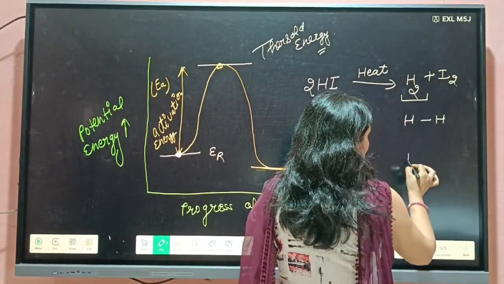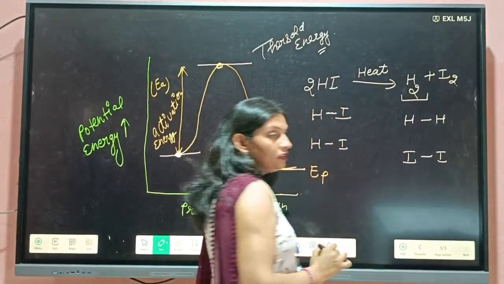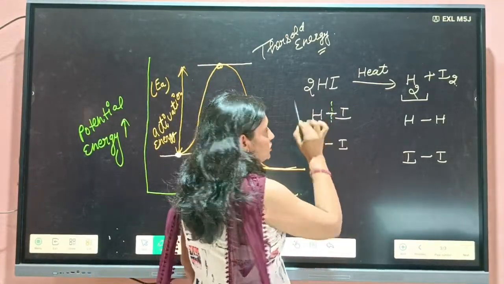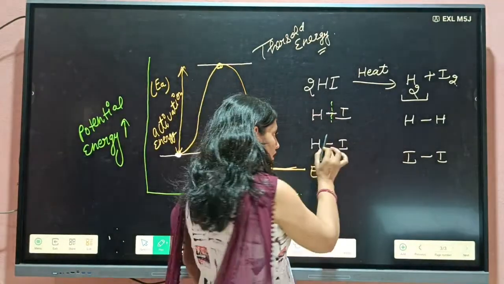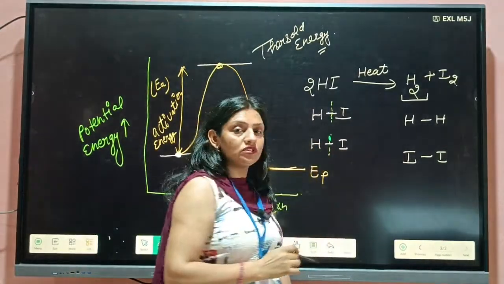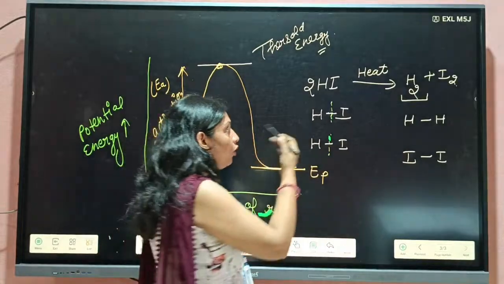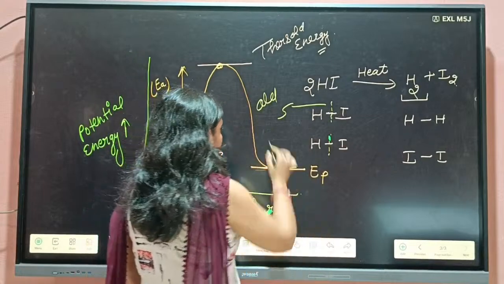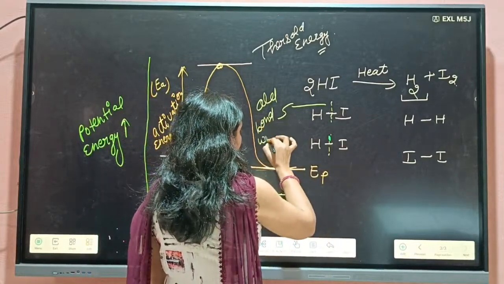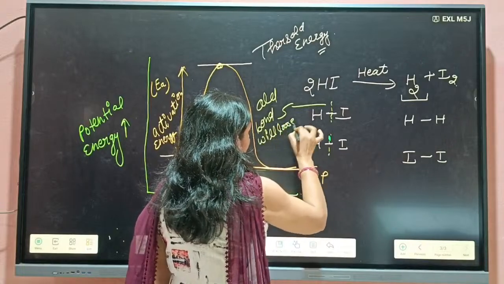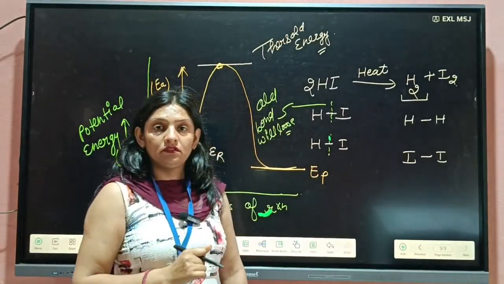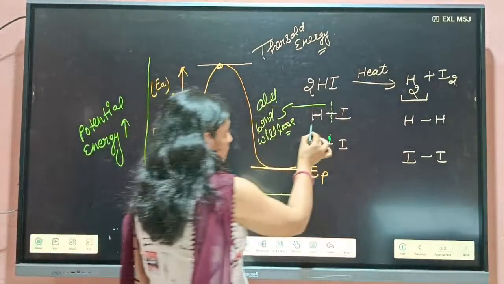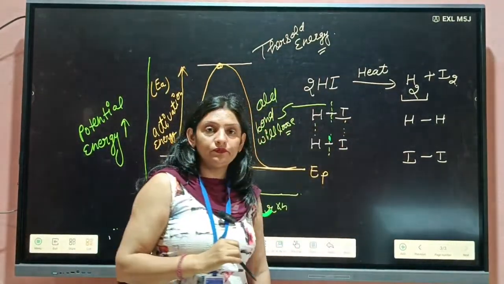Then students, if we want to make a hydrogen molecule and an iodine molecule, then first of all, we need to break the bond between this hydrogen and iodine. First of all, the old bond will break. The old bonds will get loose. They will start to break. Okay. After that, new bonds will start to form.